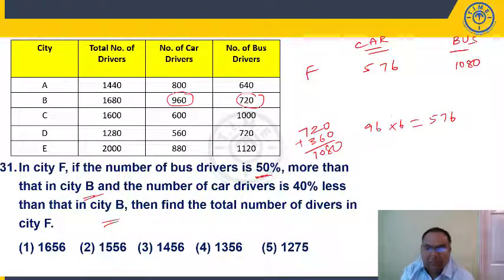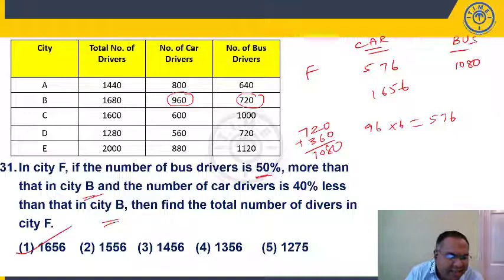Right? So what is the question here? Total number. If you add this, 70 plus 76 plus 80 is 156. So 1656. 1656 is present in first option. Right? You got the point, right?